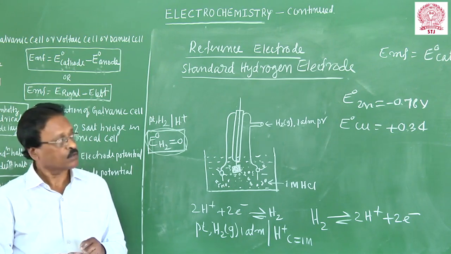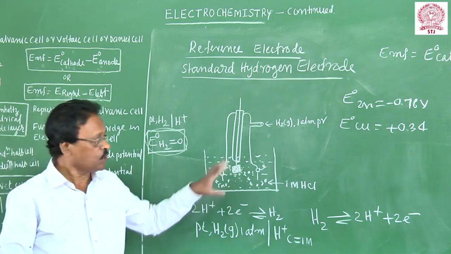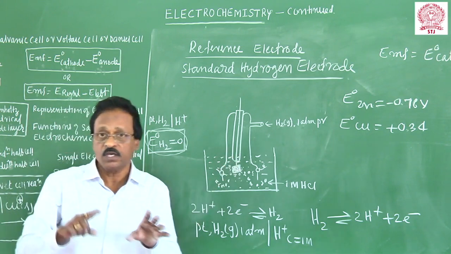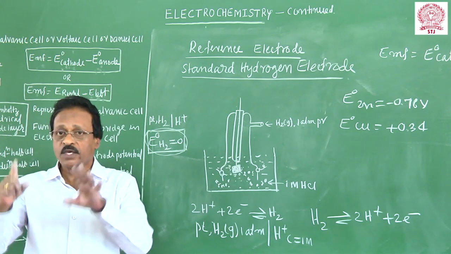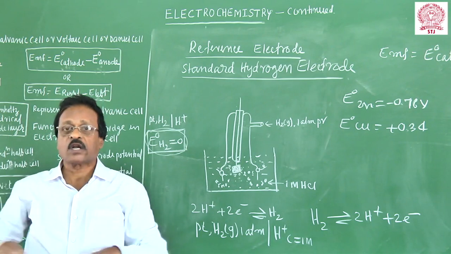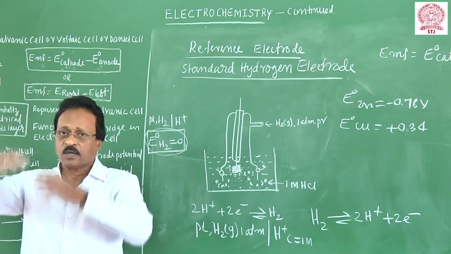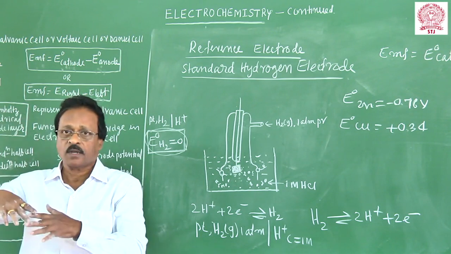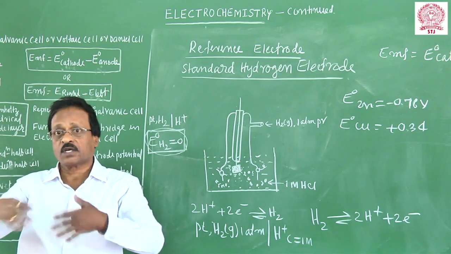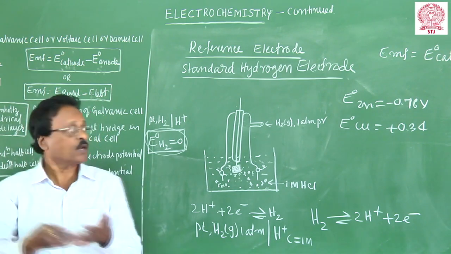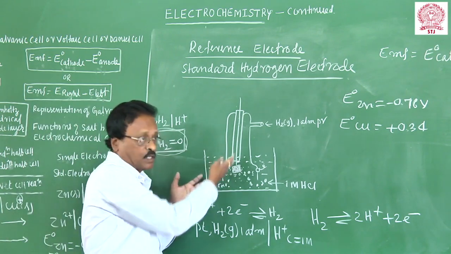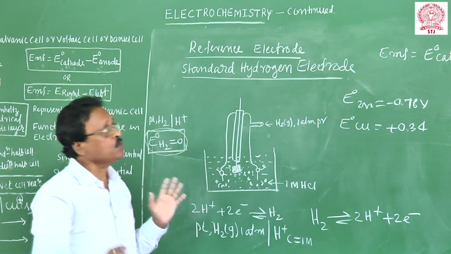Okay, student friends. In the next period, I will continue how this electrode can be used to measure the single electrode potential. Based on that, we have studied the electrochemical series. The electrochemical series has been framed because a number of metals and elements are available, and you have to measure the standard single electrode potential, and you are going to use the standard hydrogen electrode as a reference electrode to measure the unknown electrode potential.